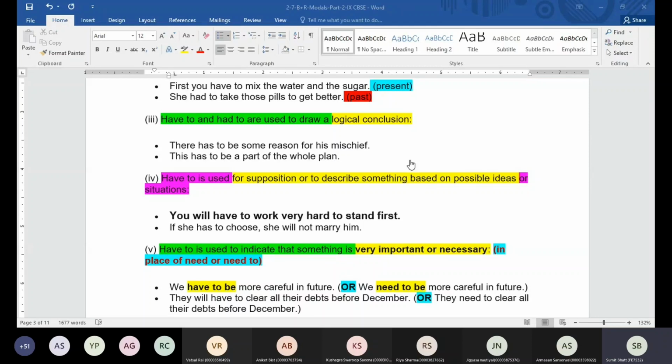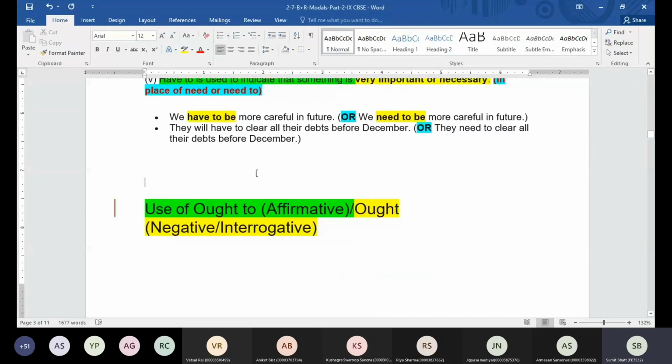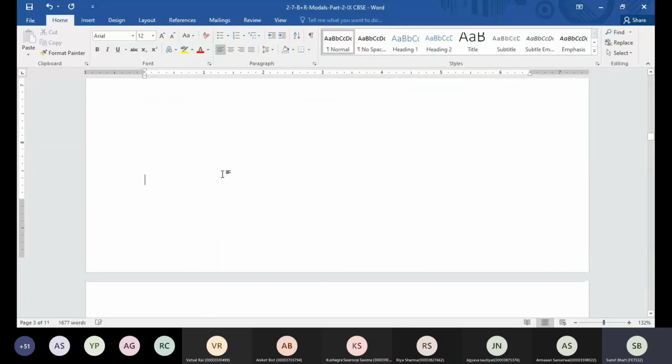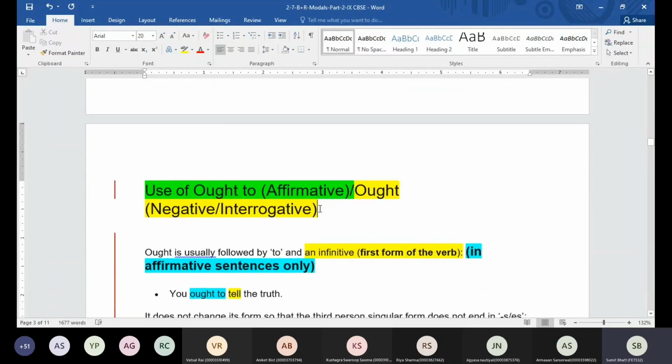Now let's go to the next thing, use of ought to. First, the pronunciation, guys. It's not "ought", most of the time people pronounce it that way. There's nothing like that. We just pronounce it as "aw", like in Hindi, we have aw, ow. Remember? So the first "aw" is going to be our pronunciation for this word.